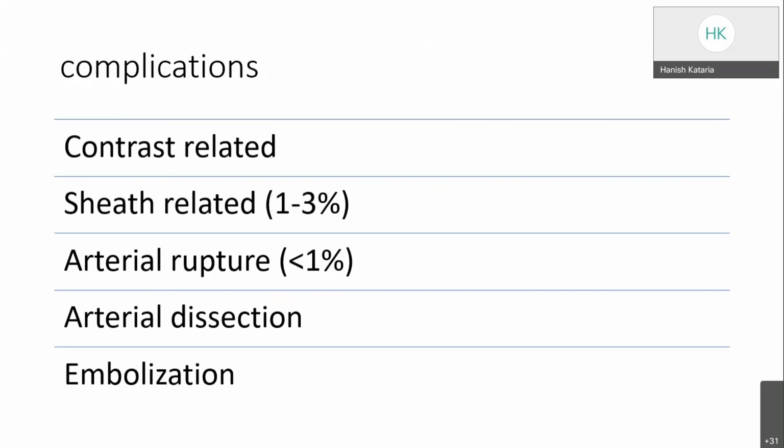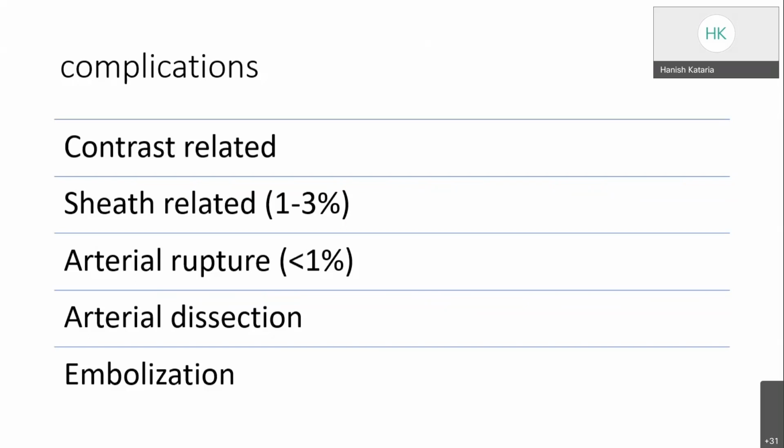To prevent these, we can use closure devices to approximate the femoral artery, and in case calcification is present on the posterior wall, we can wait for the heparin effect, the activated clotting time (ACT), to come down to less than 200, and then remove the sheath to prevent hematoma or pseudoaneurysm.